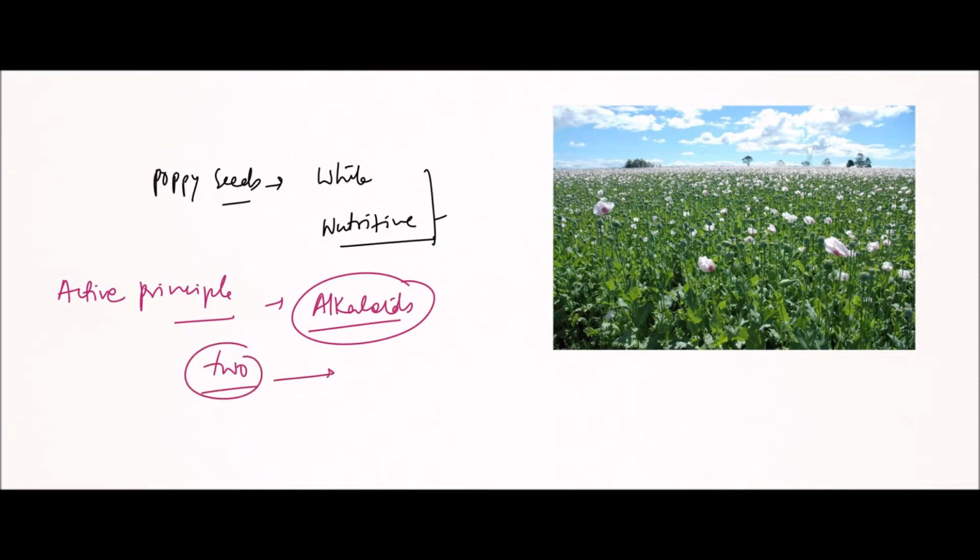One is the phenanthrene group, that is morphine, codeine, thebaine. These basically have narcotic action.